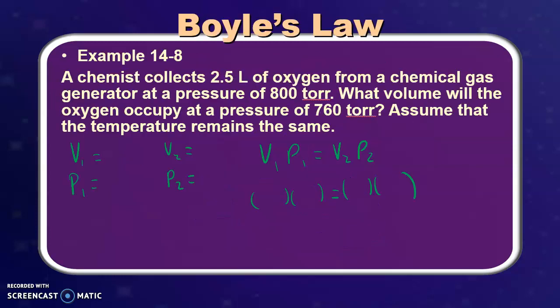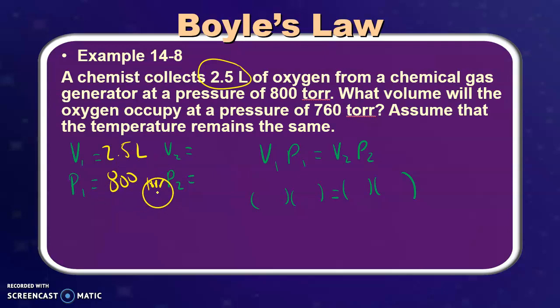For this reason, let's go ahead and look at another example, and let's see what an example for 14-8 in your book has to say. All right, it says a chemist collects 2.5 liters of oxygen. All right, that's the volume. 2.5 liters of oxygen from a chemical gas generator at a pressure of 800 torr. 800 torr. All right, and that's just a new unit of pressure.